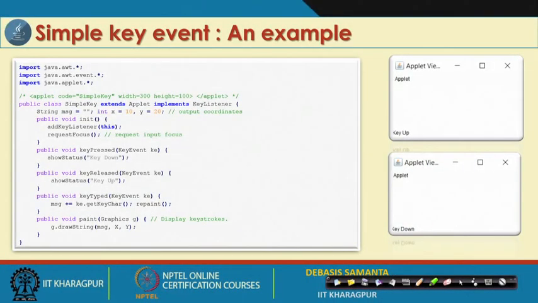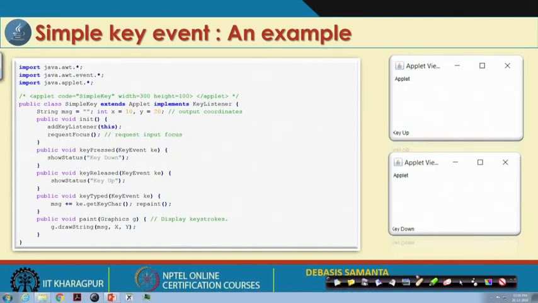Now, I will discuss a small example by which you can understand these methods. In this example, as we see here, this is the registration process, and this is the interface implementation related to the key press event. Whenever a key event occurs, a key event is automatically generated. We can read the values of these key objects, according to the constructor that we have already defined, and then we will be able to handle it. So, if this program is run, it will prompt all the key events that occur in your system.